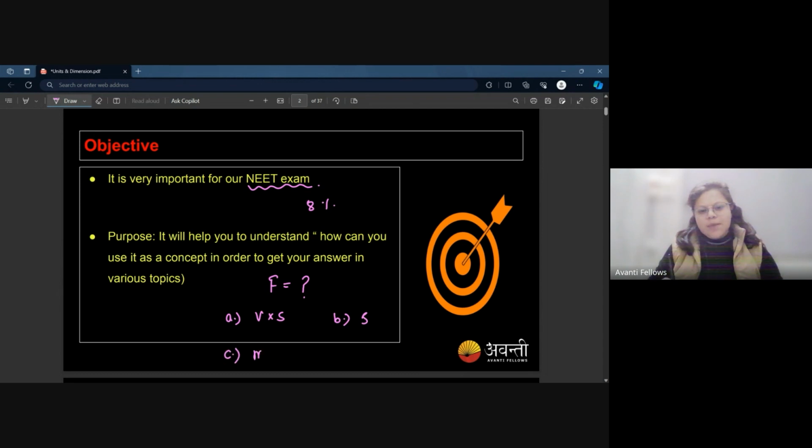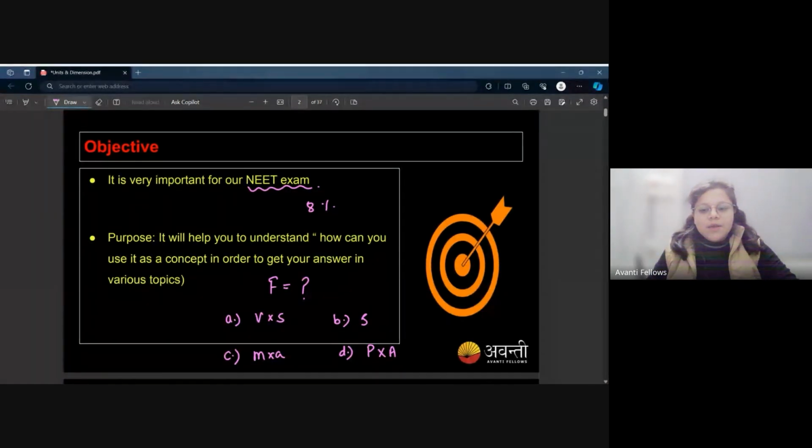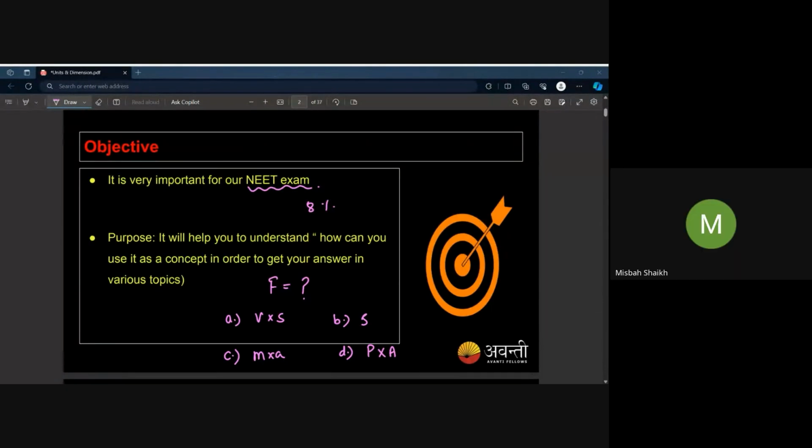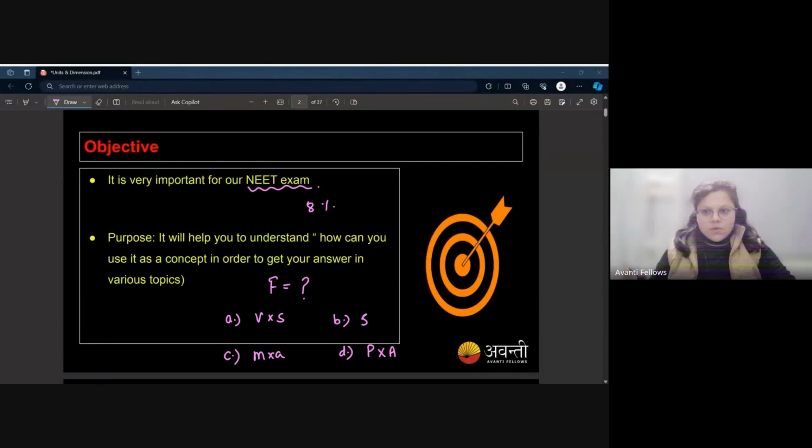The third option is M into A. And the fourth option is P into A, where P is pressure. For the time being, just assume that you don't know F equals MA, but you know one thing, and that is the units. So can you do the calculation of units and tell me which option is for force? Option C. Option C, right?